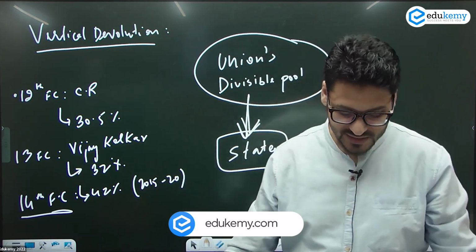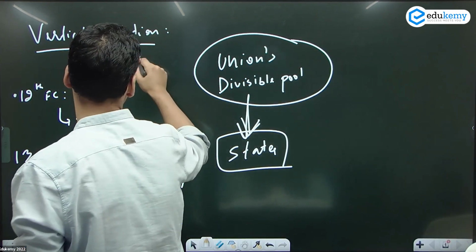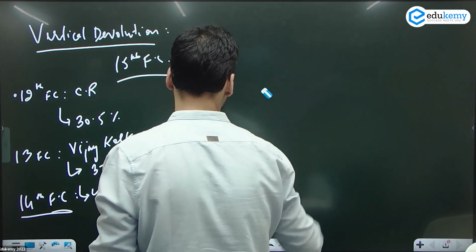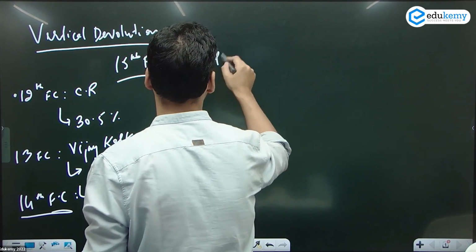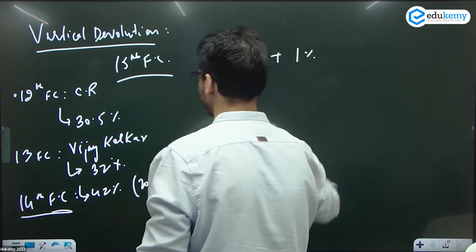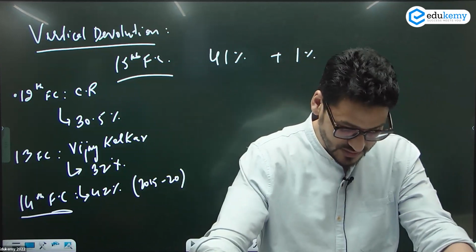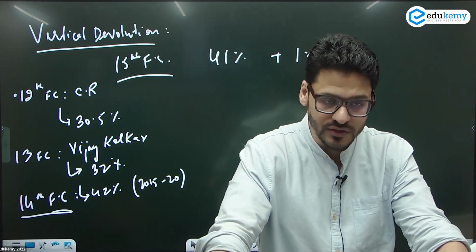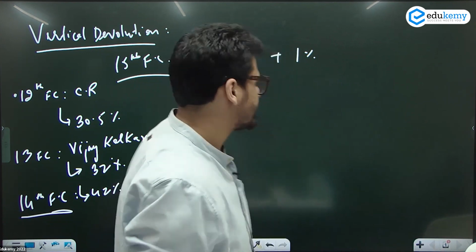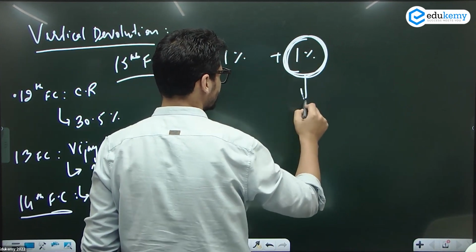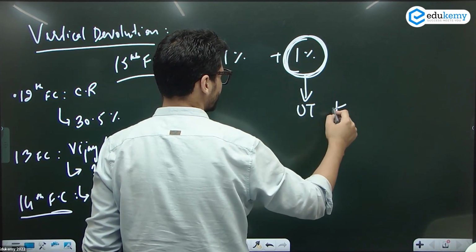उसके बाद NK सिंह का 15th Finance Commission जो अभी चल रहा है, 15th Finance Commission ने कहा that we would be sharing 41% plus 1%. तो total कितना हो गया? 42 only. But ये plus 1% इसलिए है because this 1% will be specifically used for the UT of Jammu